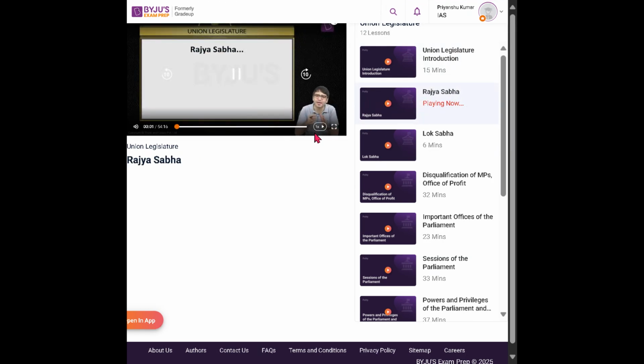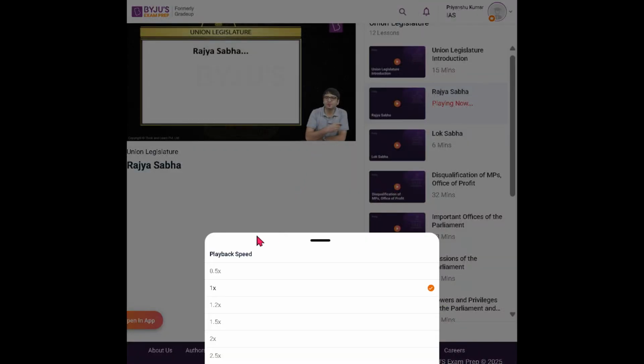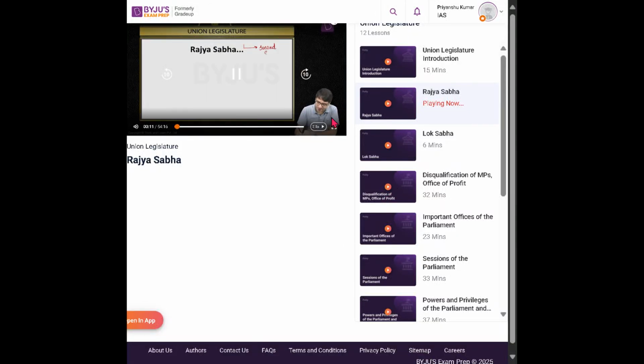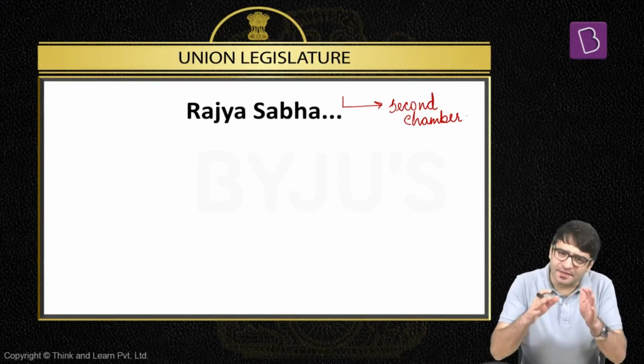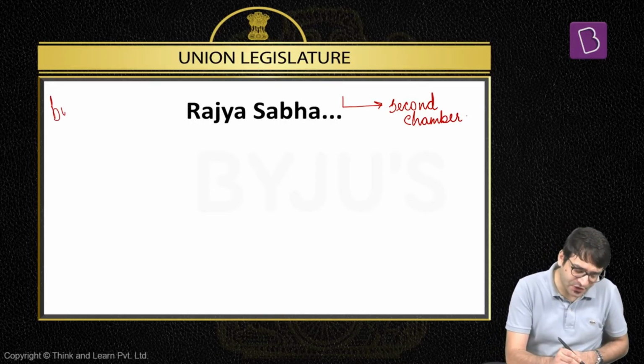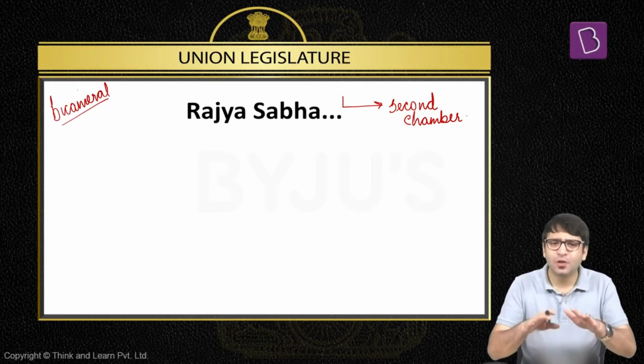So let's get started with Rajya Sabha. Rajya Sabha, or the upper house of Indian Parliament. We say Rajya Sabha is the second chamber of Indian Parliament. What do we mean by second chamber of Indian Parliament? We'll discuss in state machinery that there are some states in India which have a bicameral legislature. What do we mean by bicameral legislature? Two houses of state legislature.